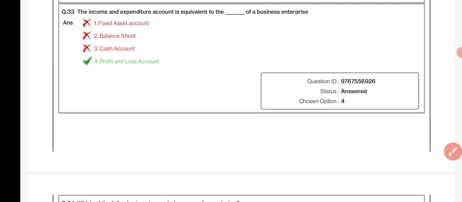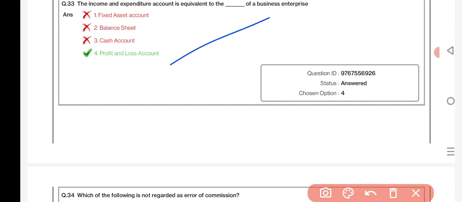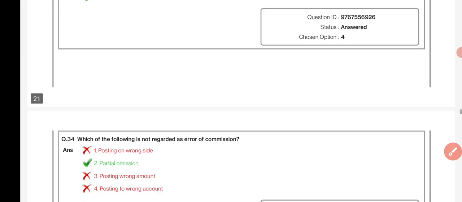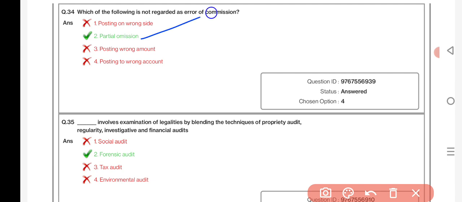The income and expenditure account is equivalent to the dash of the business enterprise's profit and loss account. Which of the following is not regarded as an error of omission? Partial omission. Dash involves examination of legalities by blending the techniques of proprietary audit, regulatory investigation and financial audits: forensic audits.